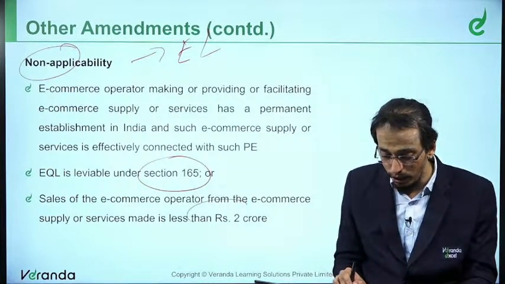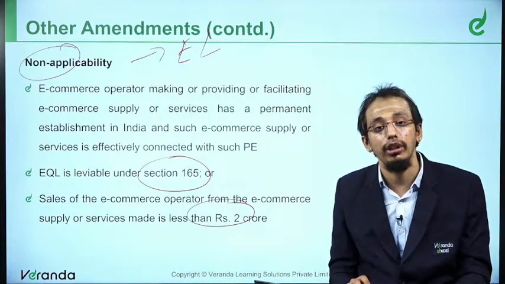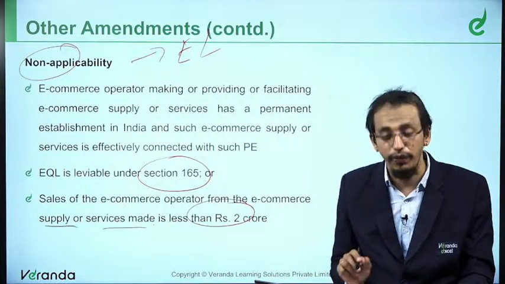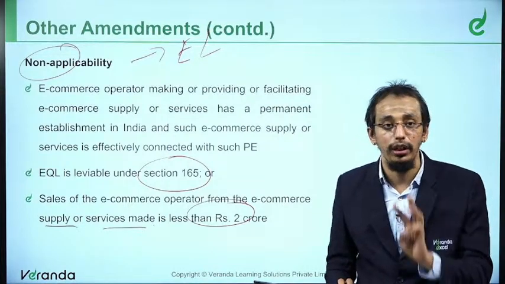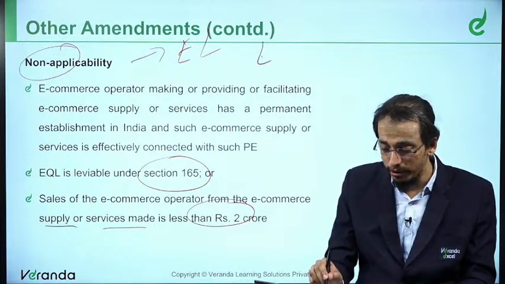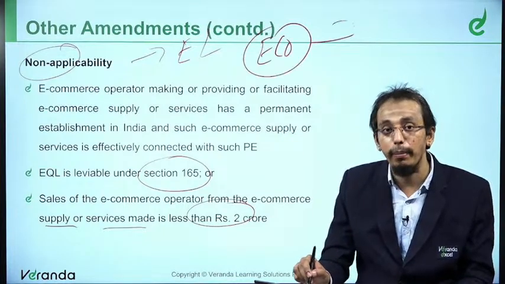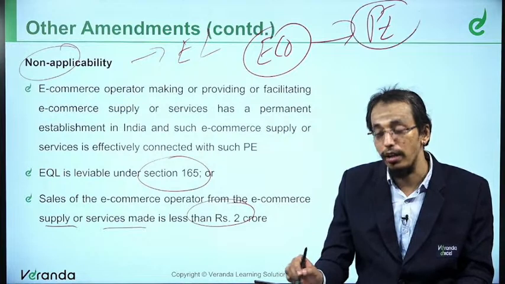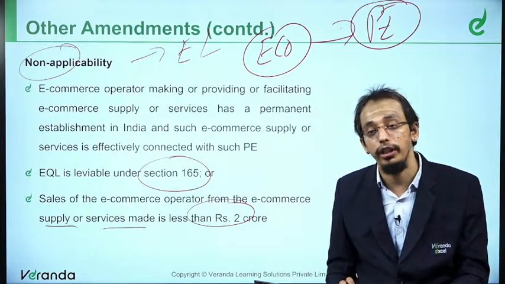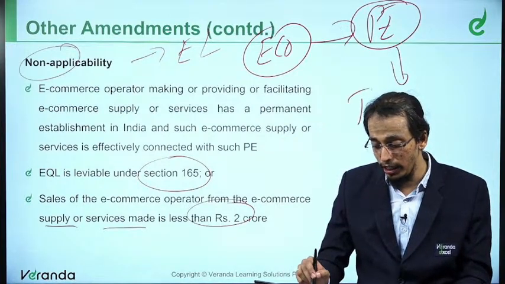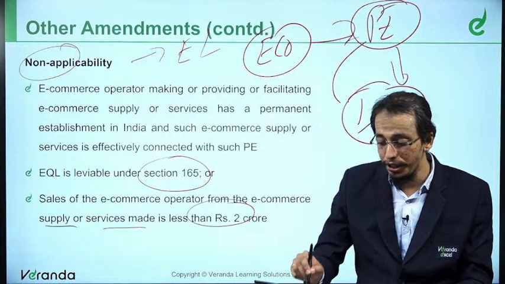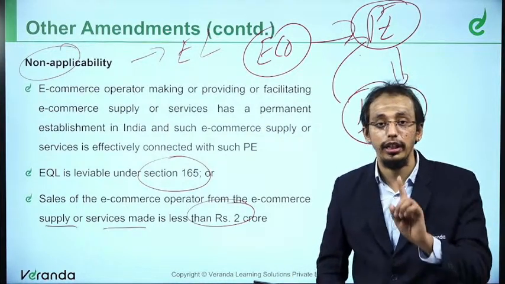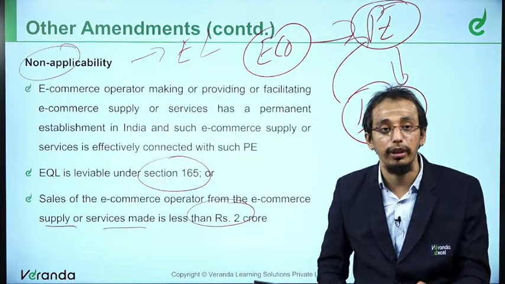Second, if the income from the supply of goods or services by the e-commerce operator is less than 2 crores, it is not applicable. Third, the e-commerce operator has a permanent establishment in India, and the income is directly relating to the permanent establishment. I will just take a minute to explain this non-applicability.